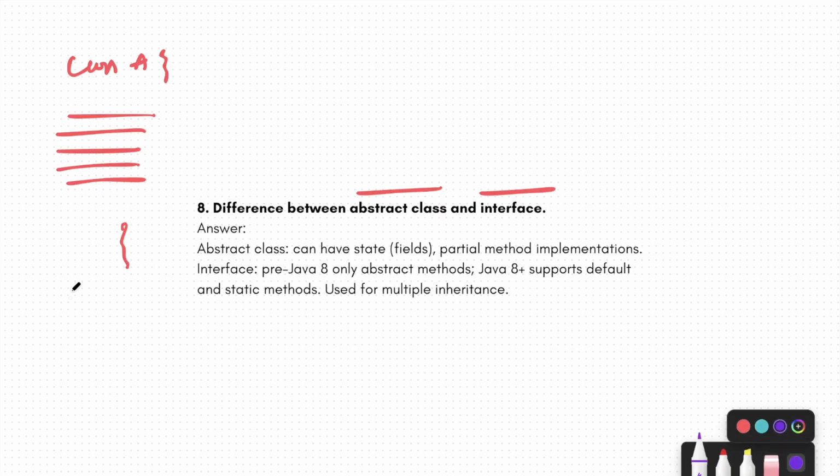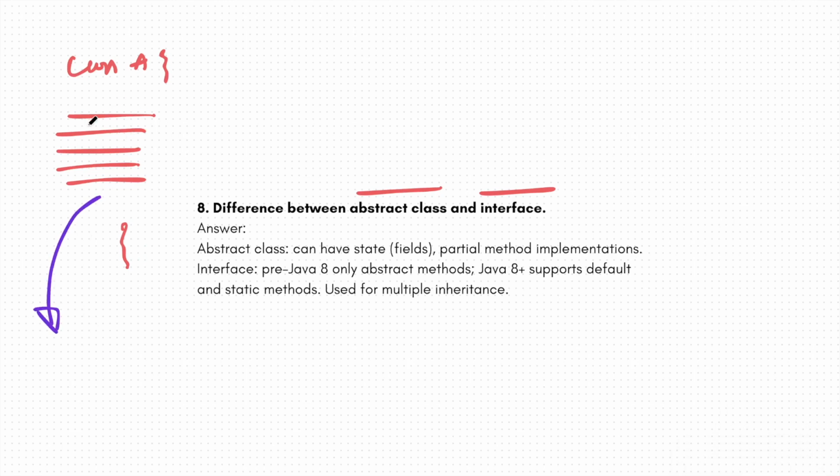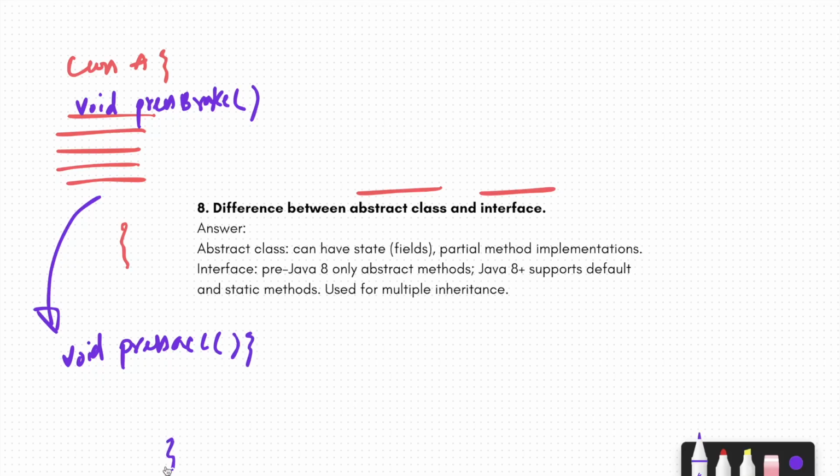I can have one more function which is not abstract. So for example, I had one function, void pressBreak, which was an abstract function. I can have one more function, void pressAccelerator, and that cannot be abstract. You can give the implementation of this function over here, and you just don't give the implementation over here.